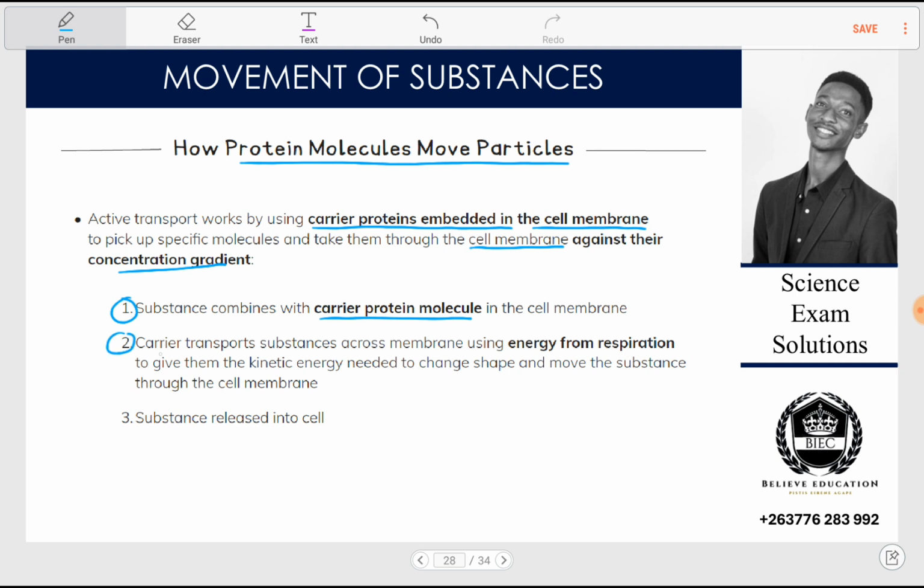Then number two, the carrier transports the substance across the membrane using energy from respiration to give them kinetic energy needed. So to give them kinetic energy is to just basically give them what? Movement. Are we together? Which is movement across the membrane. To change kinetic energy needed to change the shape and move the substance through the membrane. So there is need for this kinetic energy to change the shape.